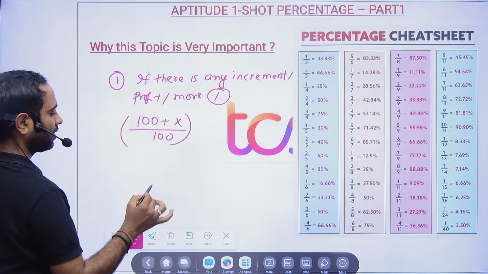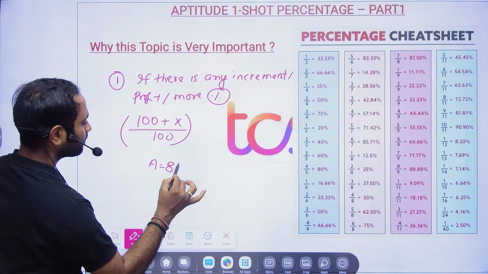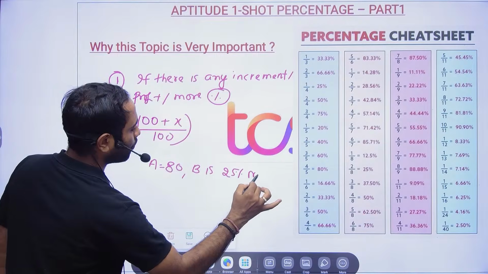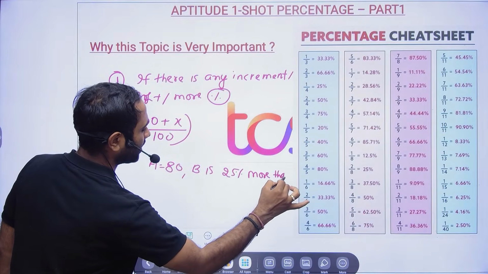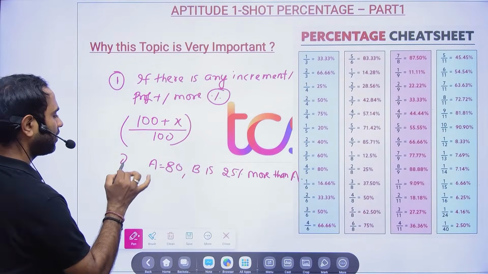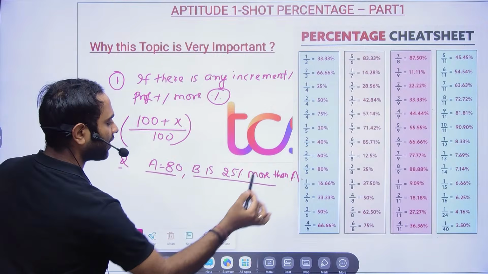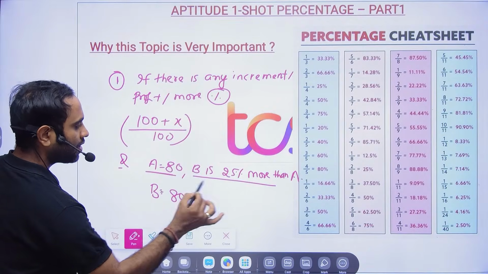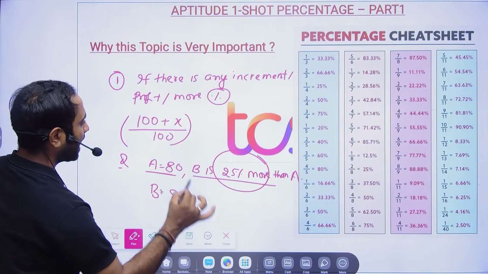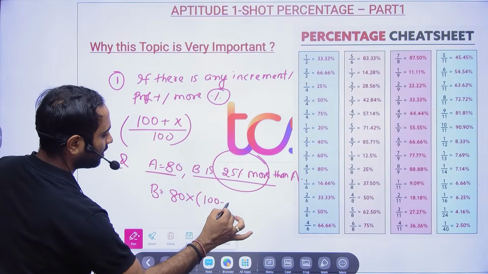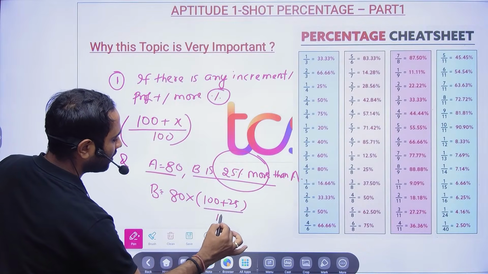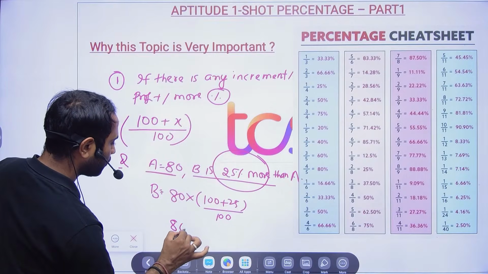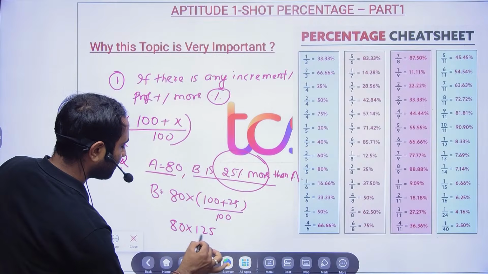It's very simple. Suppose A is 80, and I say B is 25% more than A. It's a very simple example I am taking. So A is 80 and B is 25% more than A. So B is how much? 25% more, so add it to 100 and then divide by 100. Let us keep it very simple, don't make it complicated. So 80 into 125 by 100.